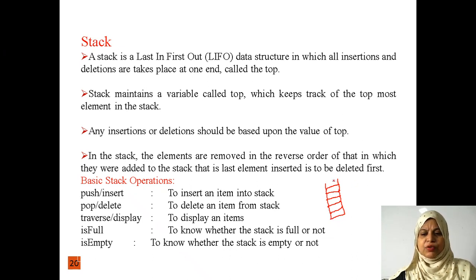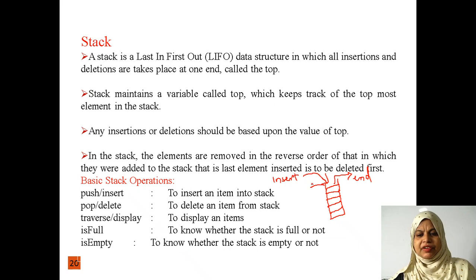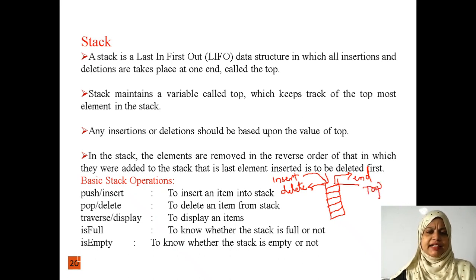Here in a stack we are having only one end. From this one end only, we are going to insert the element into the stack, and we can delete the element from this stack. This end is known as the top. So stack is the linear data structure in which we can insert and delete the element from one end, and that particular end is known as the top.